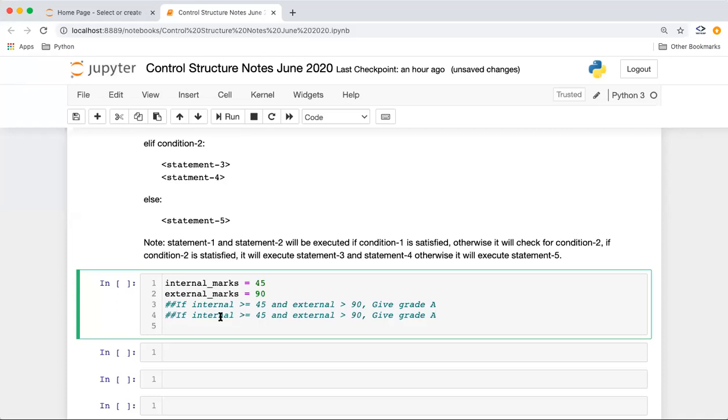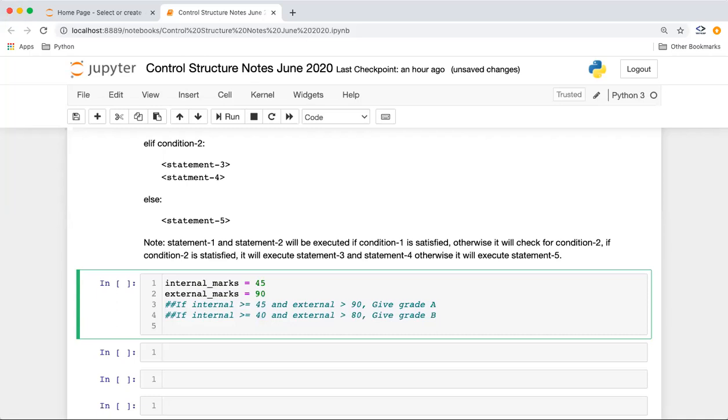And if the internal is greater than or equal to, say, 48, he has performed well in the internal, so we give him some relaxation in the external, maybe 88, or we say 80, or we keep it at 40. It will get grade B, right?